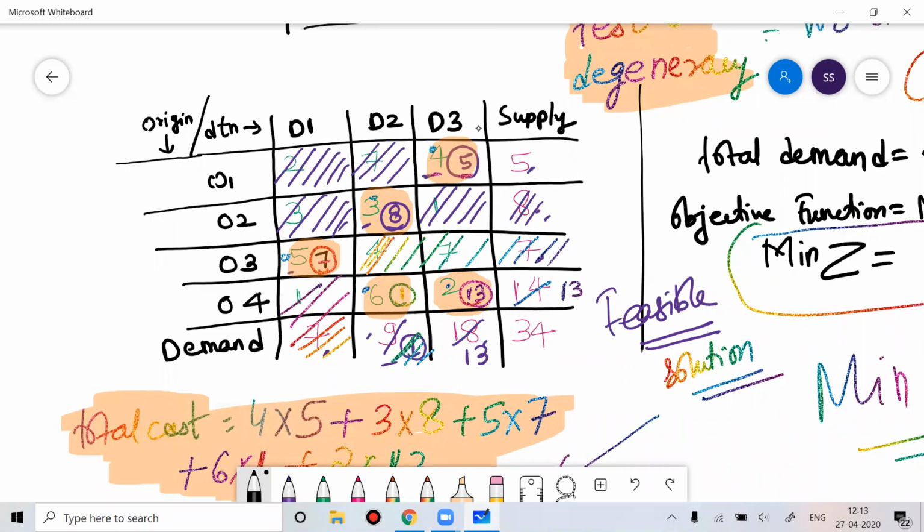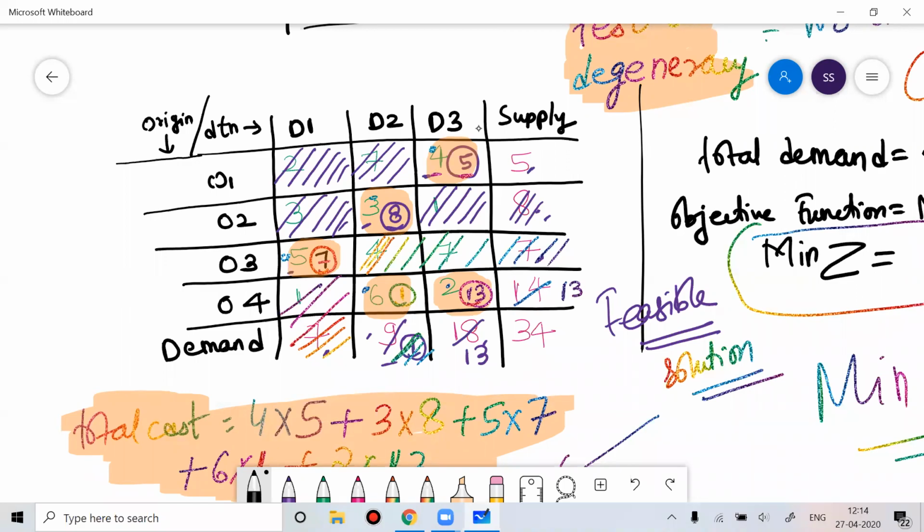Now in the exam, you may get a 5 marks question asking you to derive the initial basic feasible solution. If nothing is mentioned, you can use any of the three methods and get the answer. But if in the exam you get a 10 marks or 15 marks question, I believe I have already forwarded the previous year question paper to you.